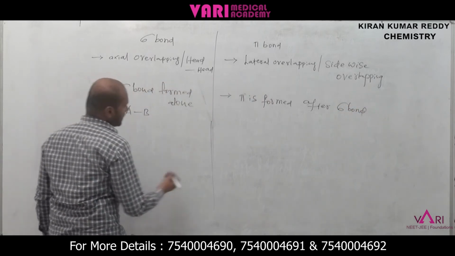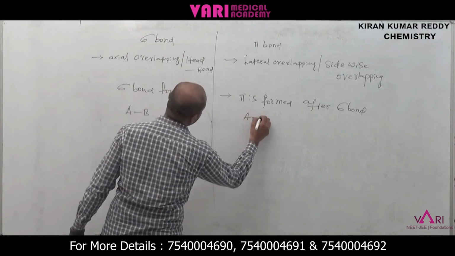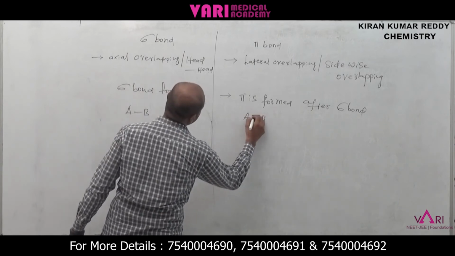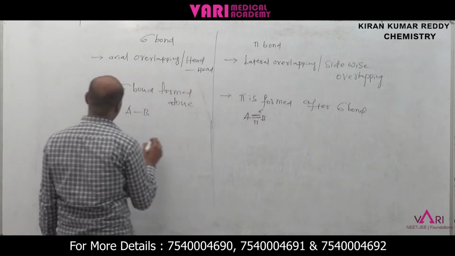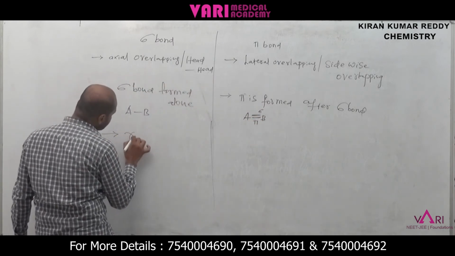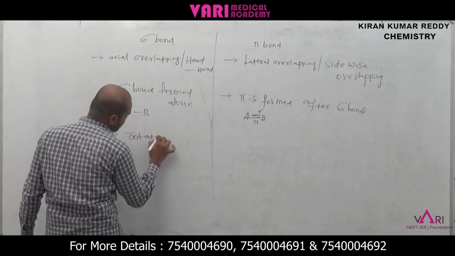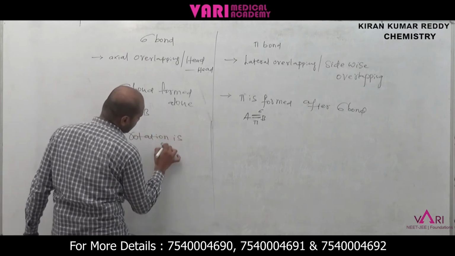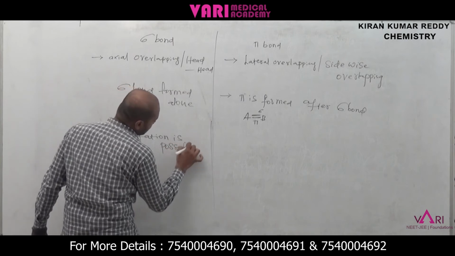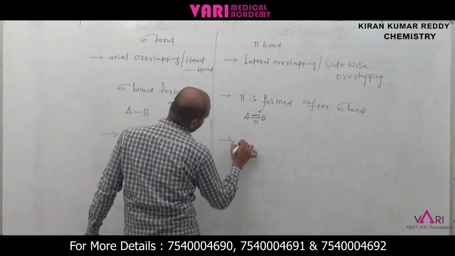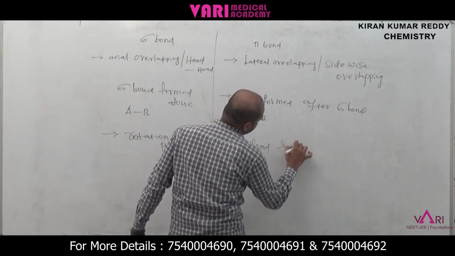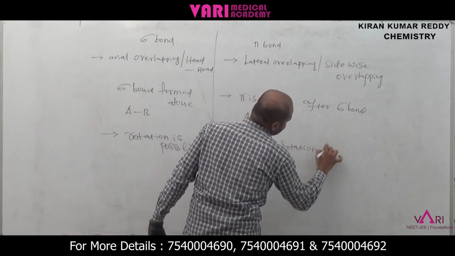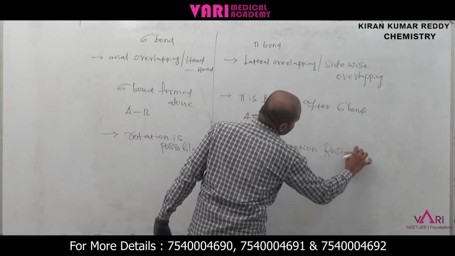For example, in A and B, one sigma bond and one pi bond, but the pi bond is not formed alone. Sigma bond rotation is possible, for example C-C sigma. But pi bond rotation is restricted.